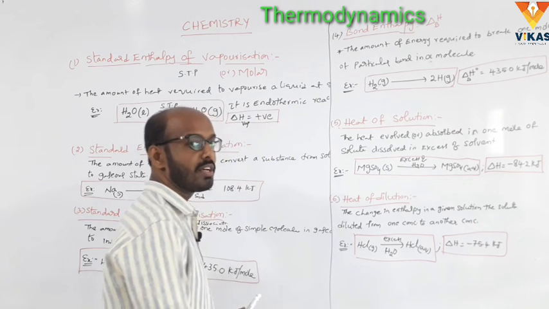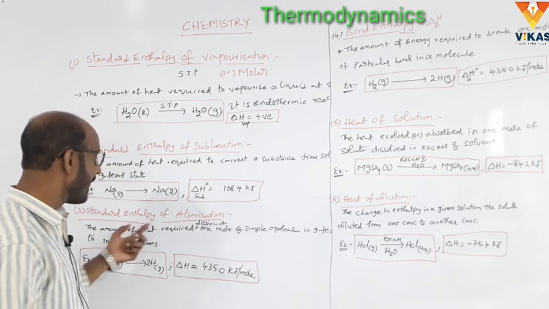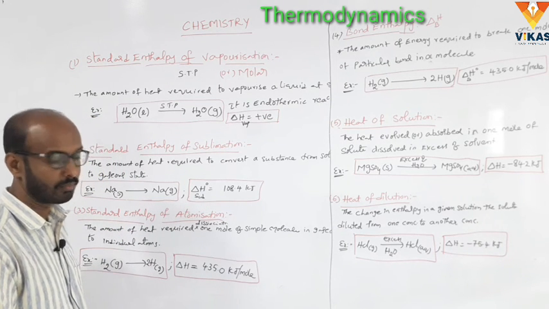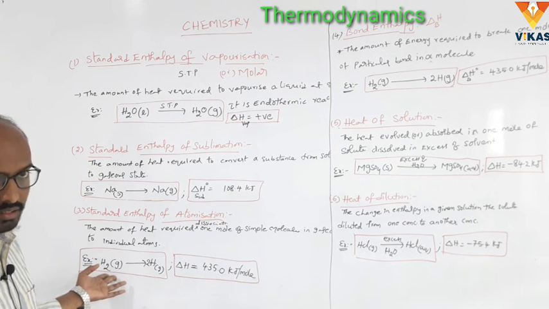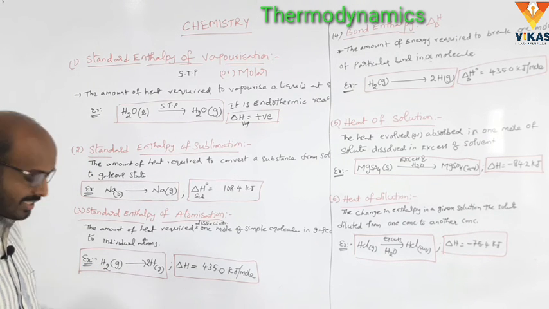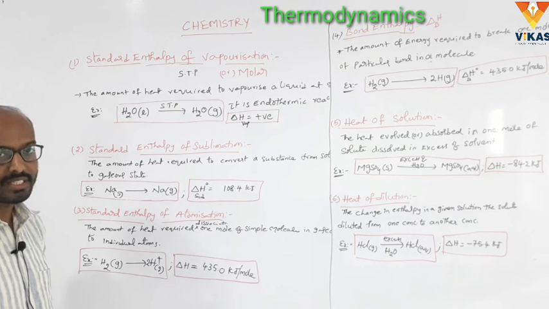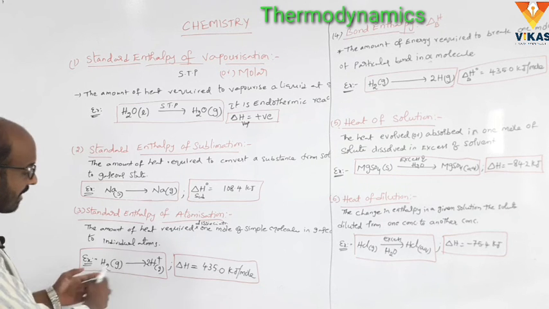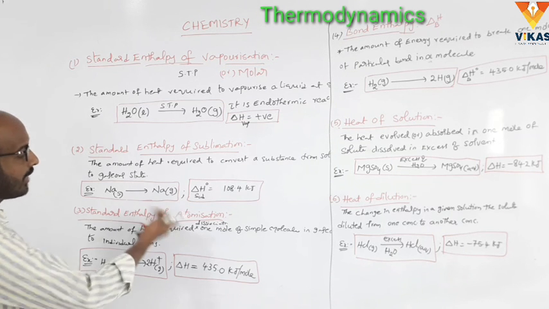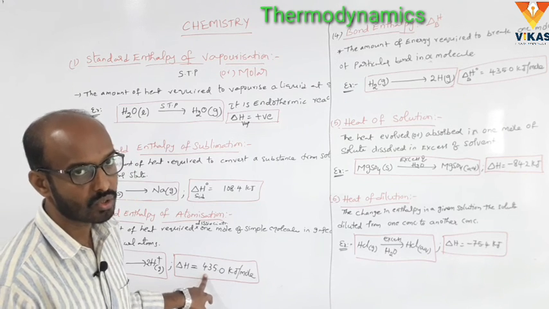Here the H2 gas, the simple molecule, converts to hydrogen atoms, 2H gases. The molecule is converted into atoms; that is called atomization. Here the delta H is equal to 435.0 kilojoules per mole.